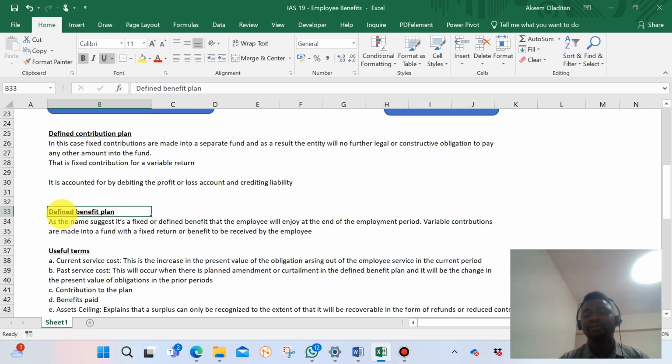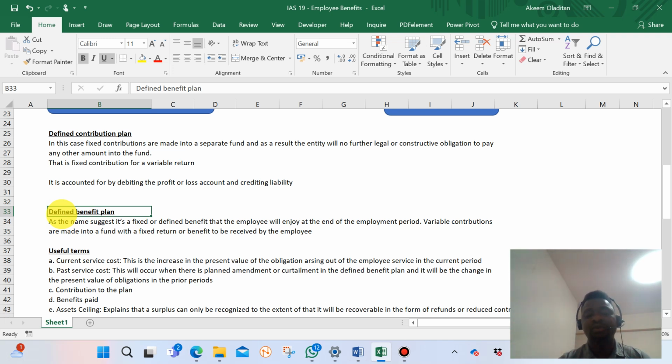So if at any point in time the organization makes a contribution to the fund and the balance is not up to $100,000, it means the organization is under obligation. That's why I said in the first instance, under defined contribution plan, there's no further legal or constructive obligation. But here, there is further legal or constructive obligation to pay.